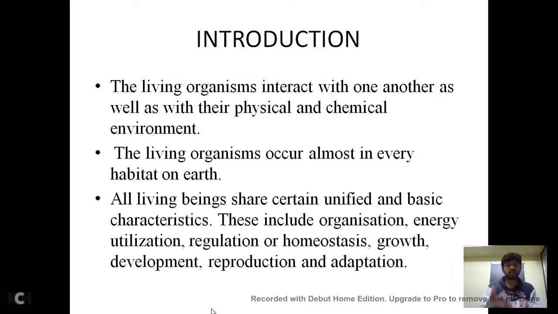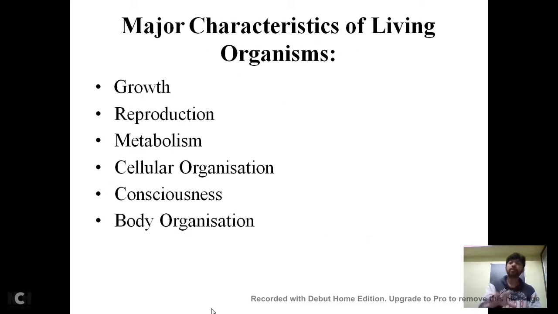Okay, let us learn all these characteristics one by one. These are the major characteristics of living organisms like growth, reproduction, metabolism, cellular organization, consciousness and body organization.